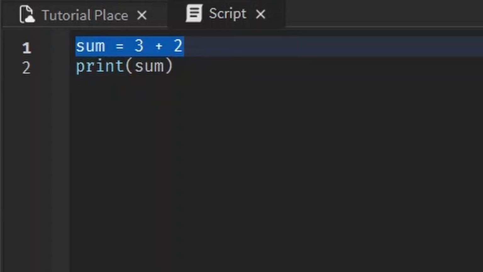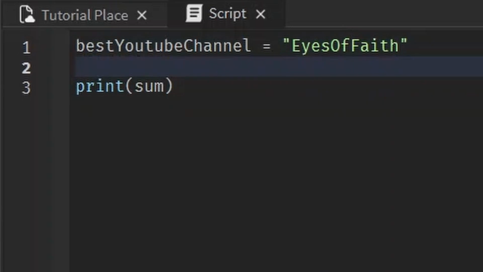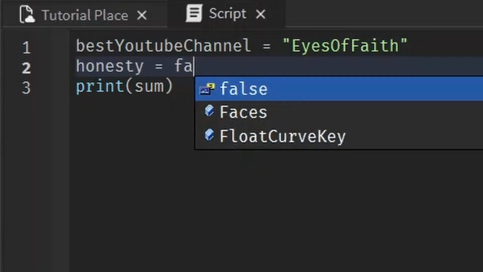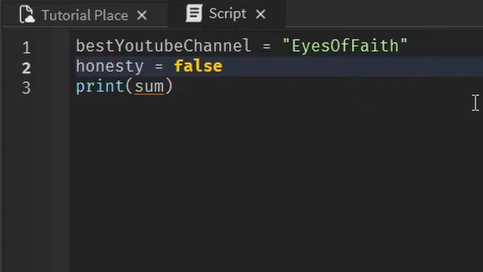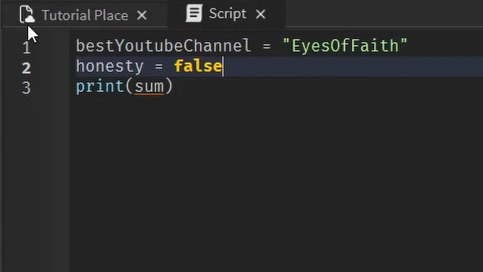Variables don't have to be numbers. For example, if we write best YouTube channel equals eyes of faith, and then maybe we have another variable, like, I don't know, honesty equals false. It could be any data type or any object, but something I want to go over is the best practices for naming a variable, which is camel case. That just means if you have a variable that has multiple words in it, the first word should always be lowercase, and there should be no spaces, no underscore, but you put it all together, and the next word should start with a capital, and the next word after that with a capital. You see the camel shape, like, ooh, a hump on another hump, you see?